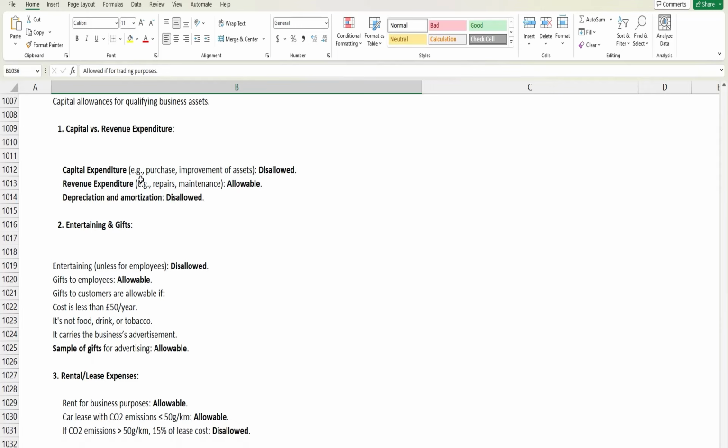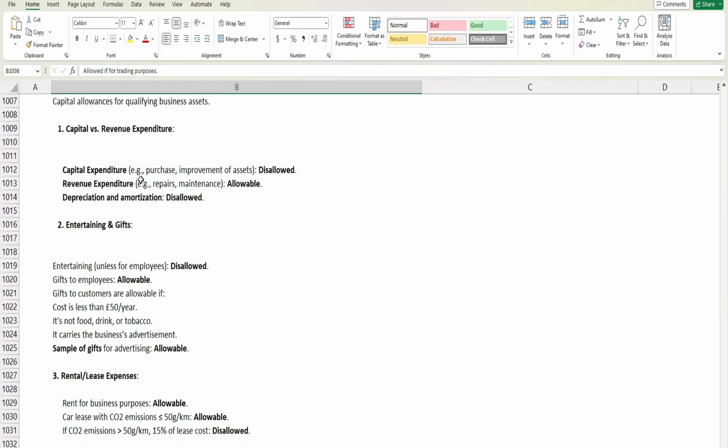Similarly, if it is of a revenue nature, like repair of assets, obviously it is revenue expenditure and it is allowable. While if we are doing an initial repair to bring an asset into usable condition, in that case it will be disallowed.